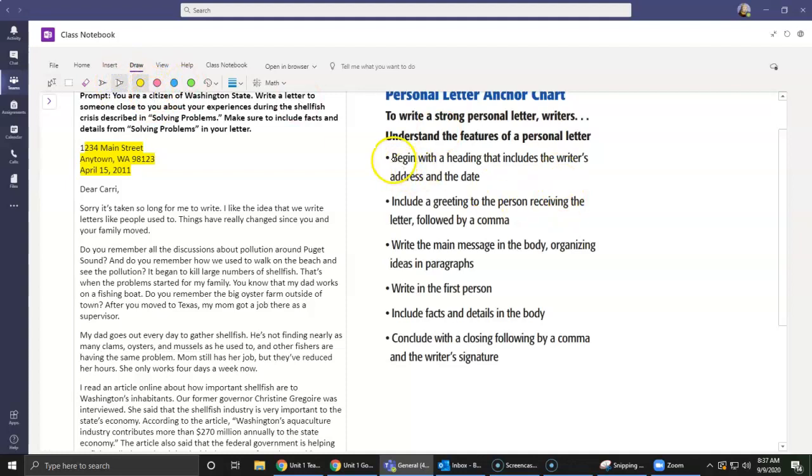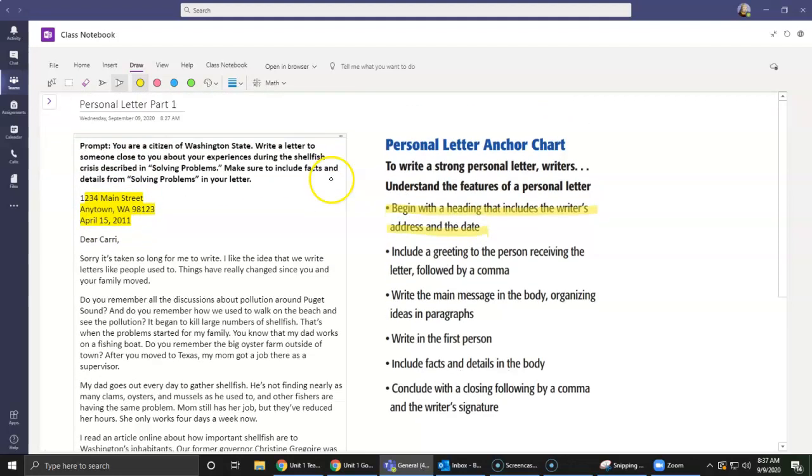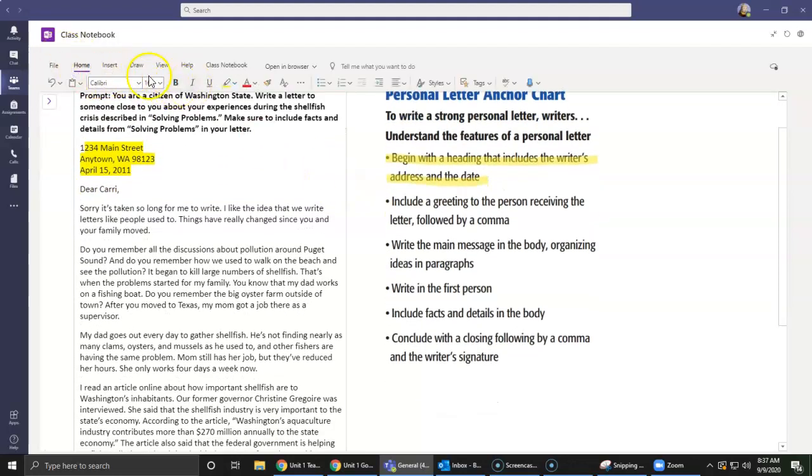and then I'm also just going to highlight it here. So notice we have something that has the date. Oops, Mr. Wimbley left the date off in my example letter, so let me add that back. No, I didn't. Ooh, it's right there. So our heading includes the date as well as our address. Now we're not going to use our real address, but in an actual letter you would.